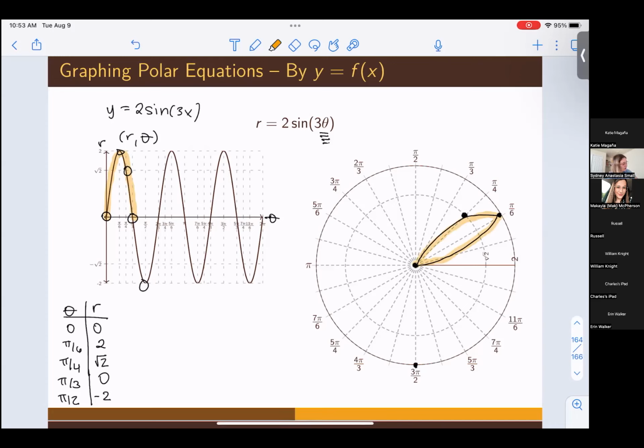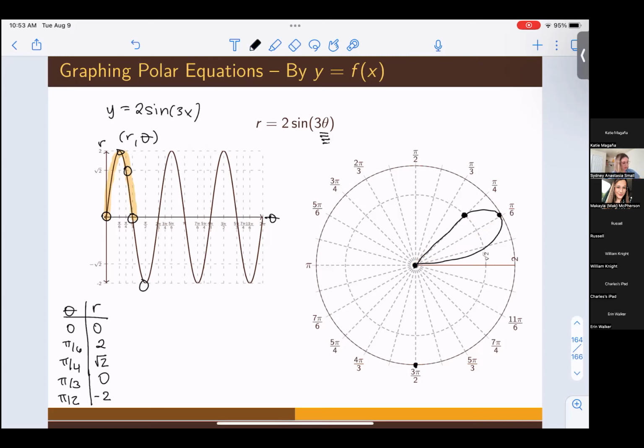And notice it's a little curvy because the points start increasing really sharply, just like they do here. And then they start softening as they get closer to pi over 6. They start increasing a little bit less. So I can actually draw this a bit better over here. It'll look more something like that.